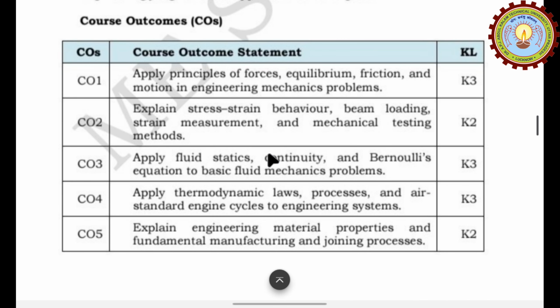Now proceed to the course outcomes of this subject, unit 1. Apply principles of force, equilibrium, friction and motion in engineering mechanics problems. In unit 2, explain stress-strain behavior, beam loading, strain measurement and mechanical testing methods. In unit 3, apply fluid statics, continuity and the Bernoulli equation to basic fluid mechanics problems.